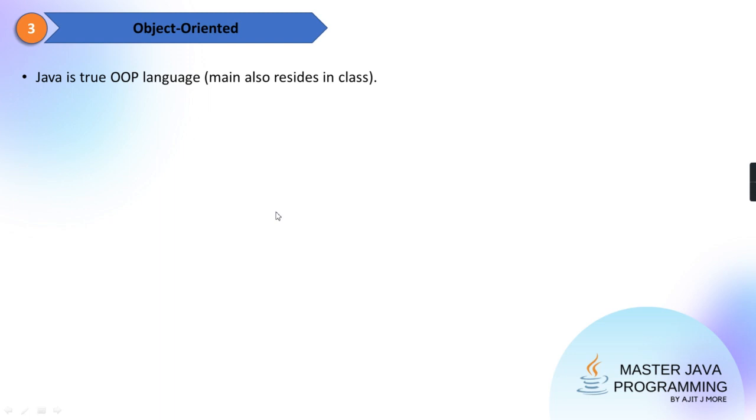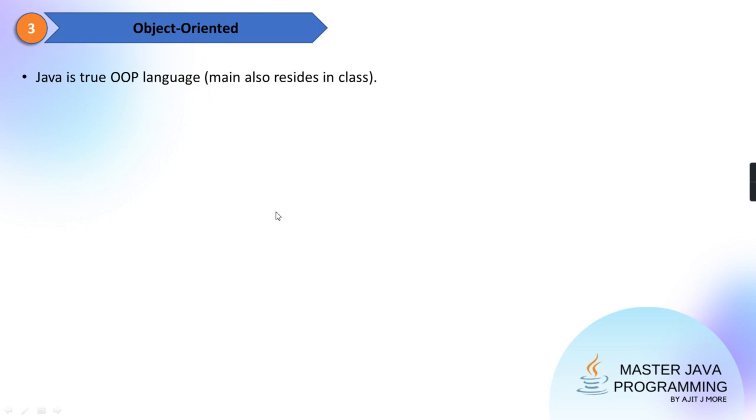Main also resides in a class. And main is your entry point. The execution starts with main, execution completes with main. So that main is also put within the class. You understanding? In some object-oriented programming languages like C++, main is not in the class, you have to write it outside. You understanding? Okay, I hope you are clear with it.